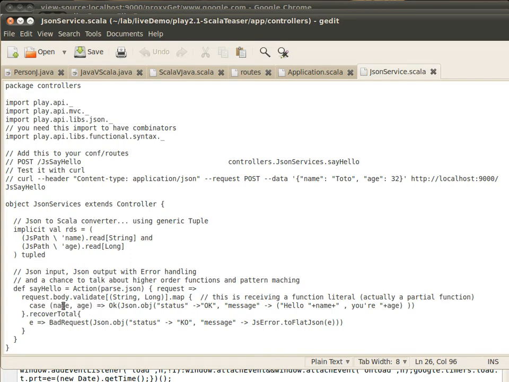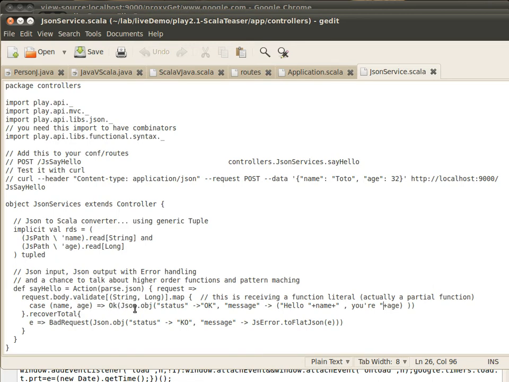So now we're doing it in a way where you can see a little bit of what the syntax is for the pattern matching as well. Those two things come together in this example, where we're matching on the name and the age, and we're saying if we've got that name and the age, well, let's pull them out, and we're going to turn them into arguments that we can use in here. We've got the name and the age here, and then we're just doing an OK thing.